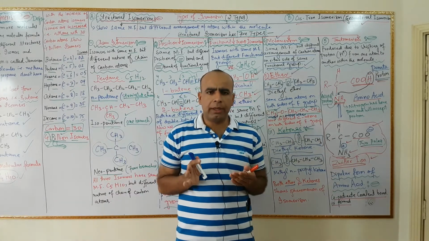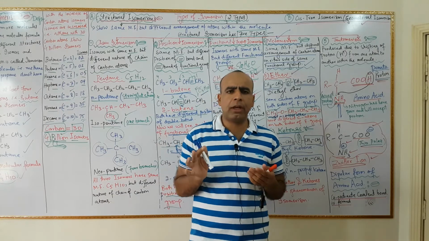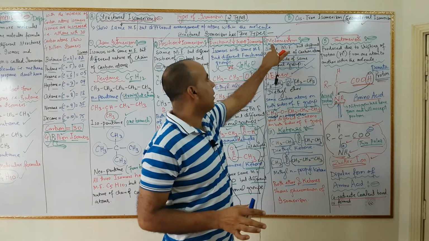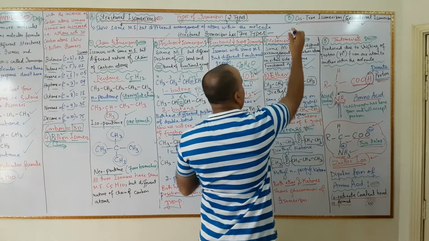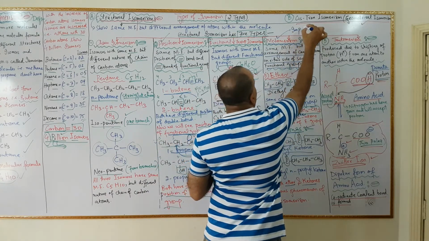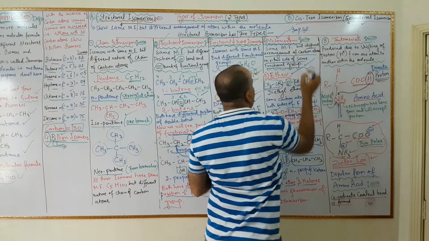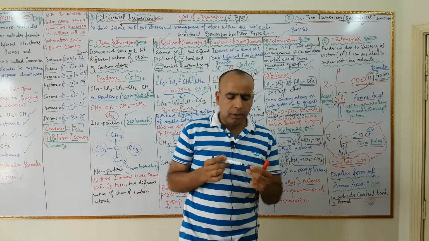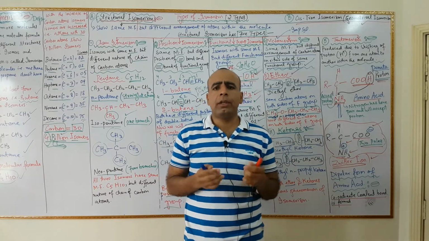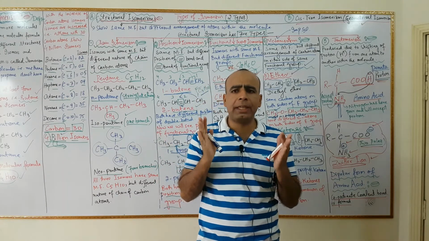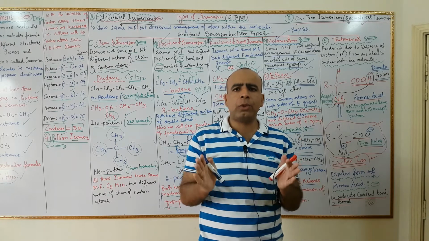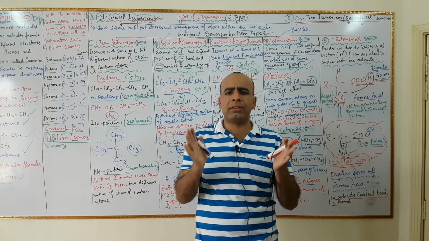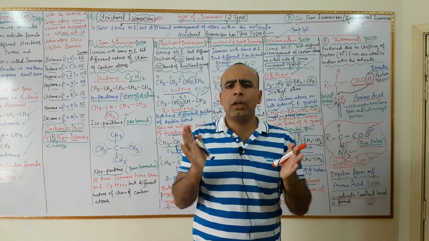Dear students and my dear viewers, the next type which we are going to discuss is metamerism. It is an important short question. What is metamerism? Explain it with the help of examples. Number 1. What is metamerism? Those molecules which have same molecular formula but show different arrangement of carbon atoms on either side of the functional group.